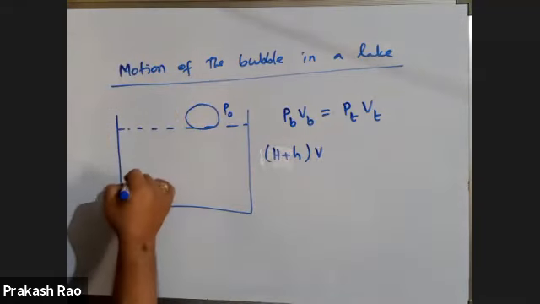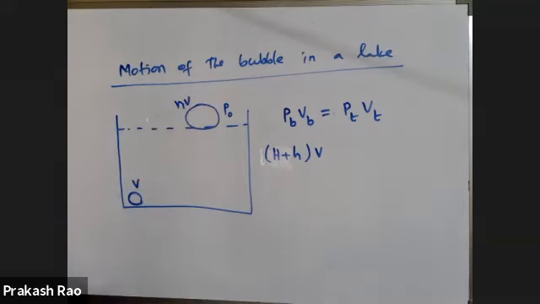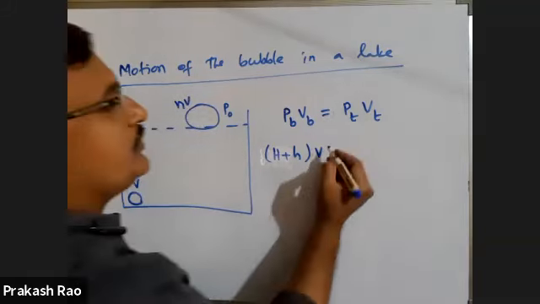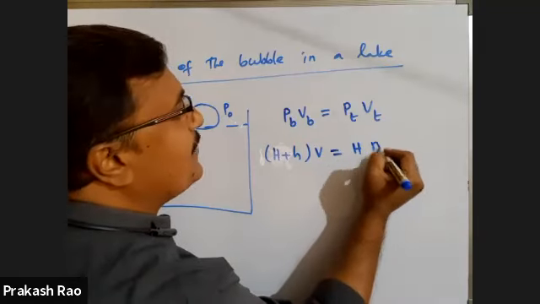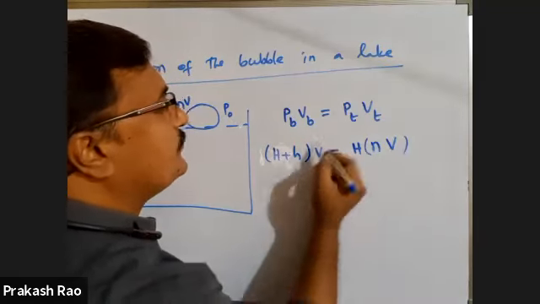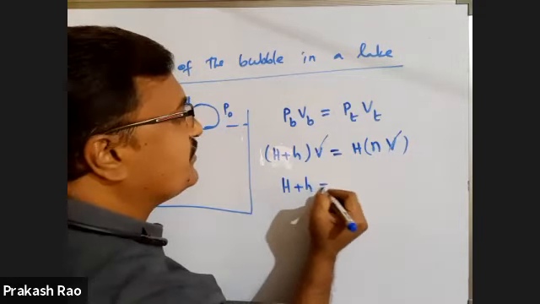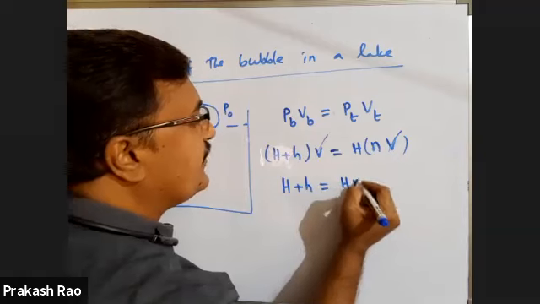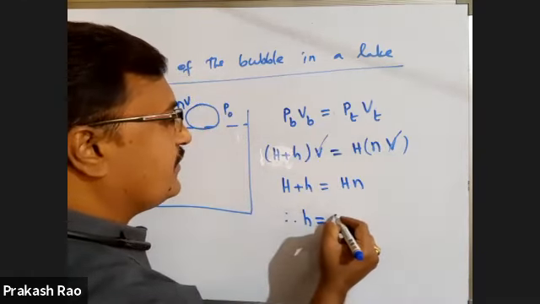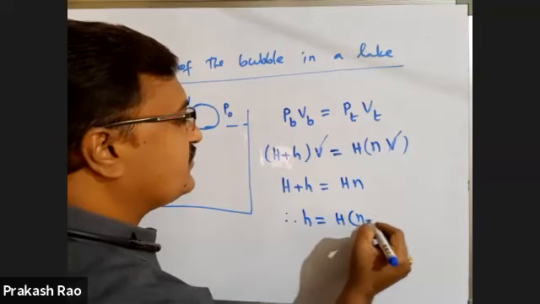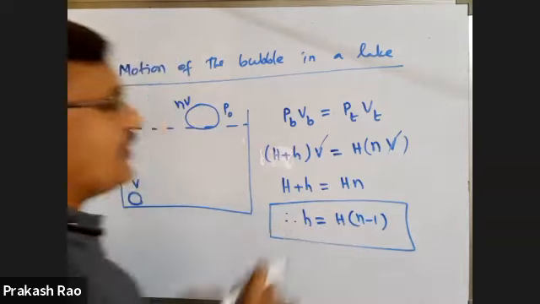When it rises up, its volume increases n times that of its initial volume. So pressure at top is only atmospheric pressure H, and volume I am taking as nV. This V and V cancel. (H plus h)V = H into nV. You send it to that side. Therefore, h = H(n minus 1), where h gives the depth of the water column.